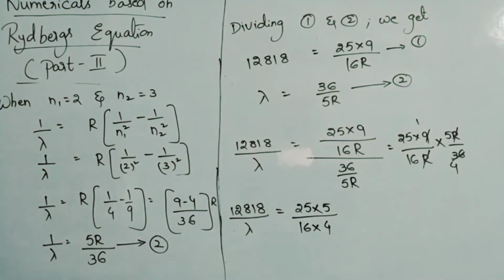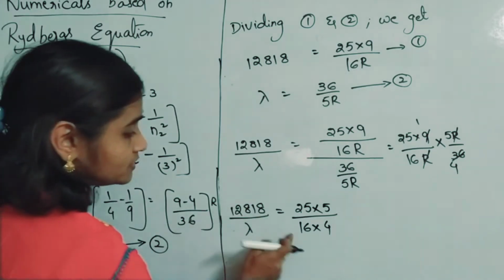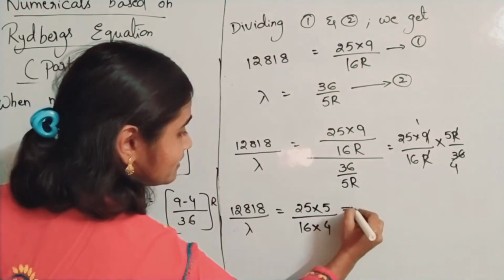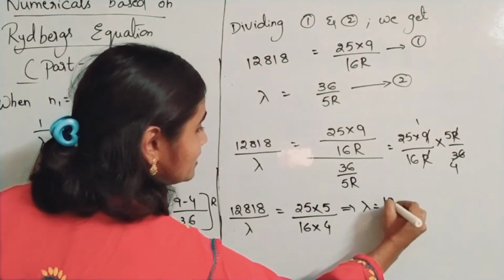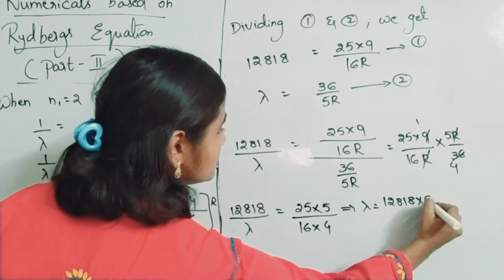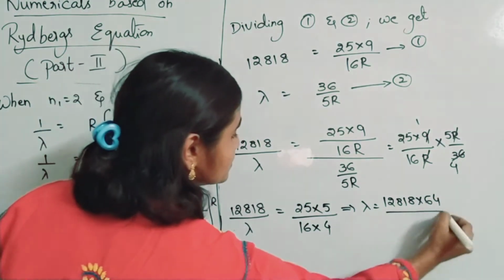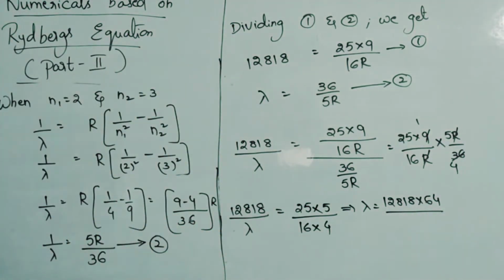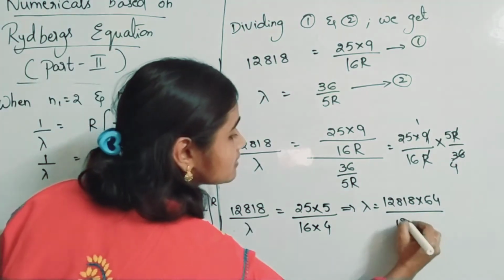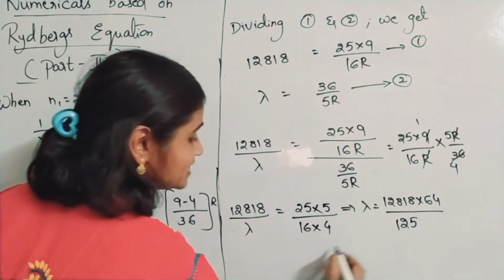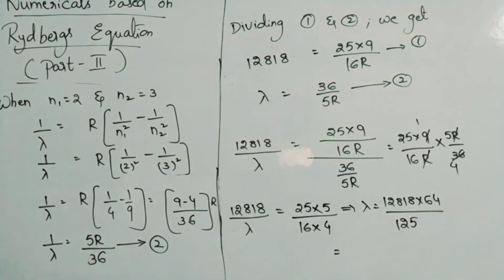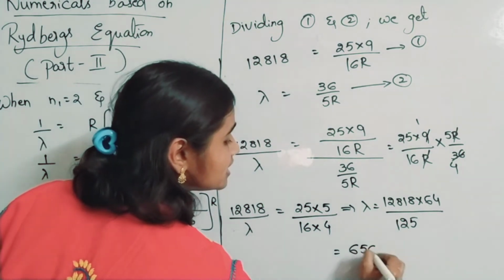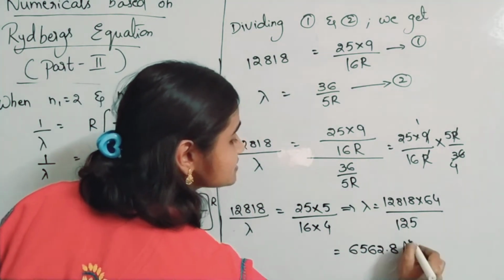Okay, so how you will be getting lambda value? You will be getting lambda value by cross multiplying. That implies lambda is equal to 12818 into 16 fours are 64, you know that, and 25 into 5 is 125. Okay, so 125. If you simplify this, you will be getting how much value? 6562.8 angstroms.